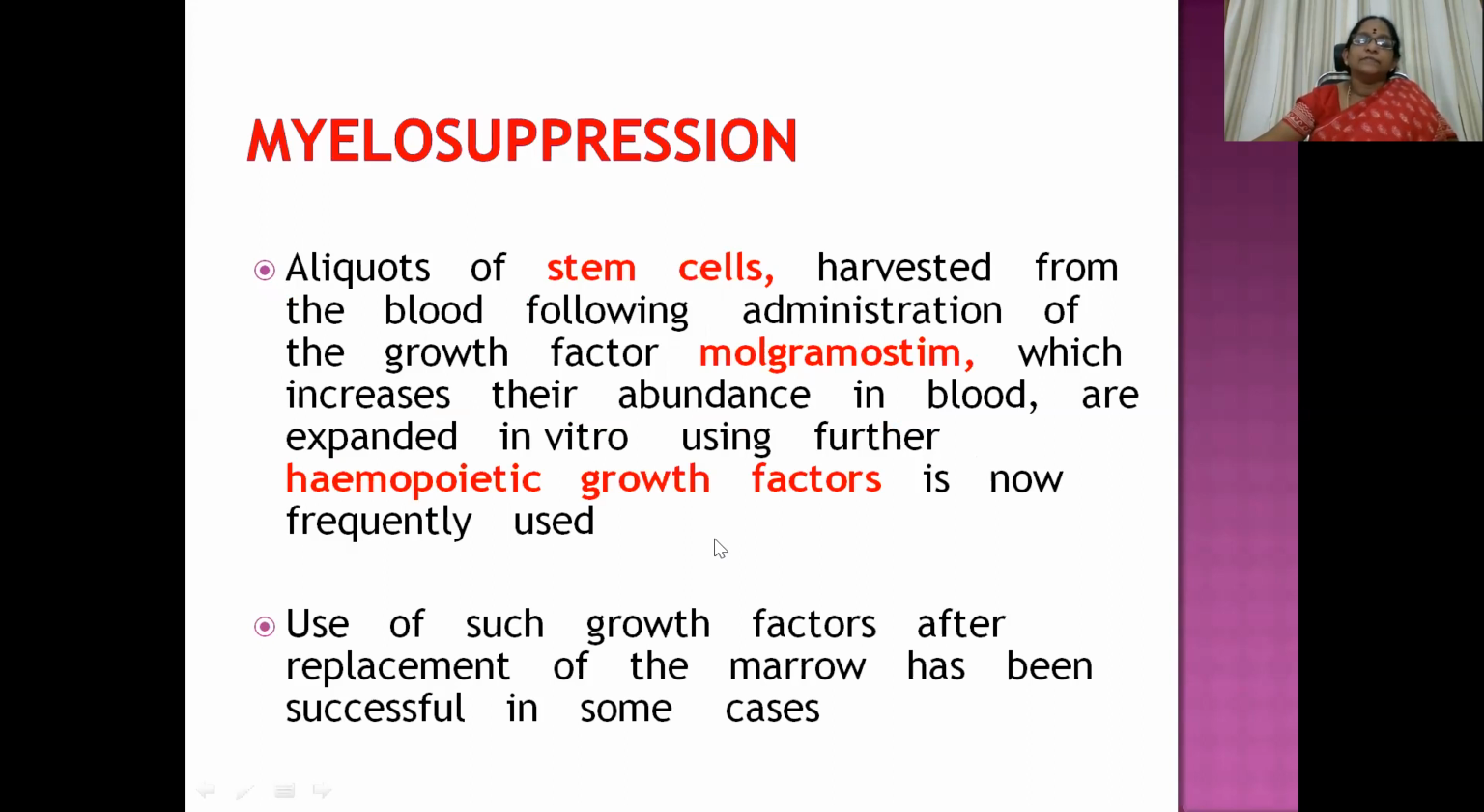Then aliquots of stem cells are harvested from the blood following administration of the growth factor molgramostim. So cells are stimulated, these stem cells are recovered, and then they are expanded in vitro using further hemopoietic growth factors. So stem cell growth is enhanced with this following usage of these drugs one after another. And use of such growth factors after replacement of the bone marrow has been successful in some of the cases. So when you reintroduce the bone marrow, you have to use these two growth factors.